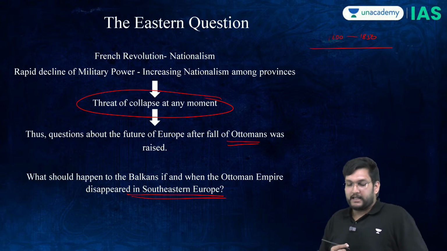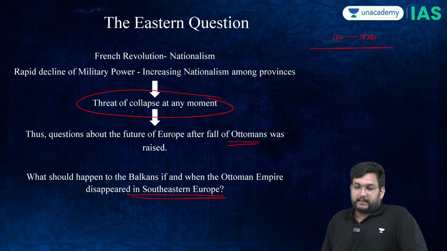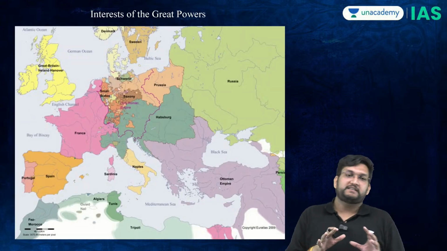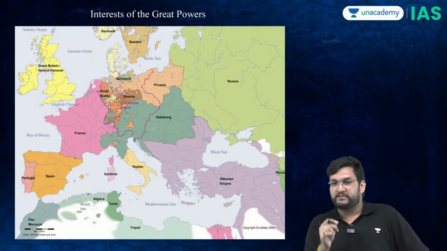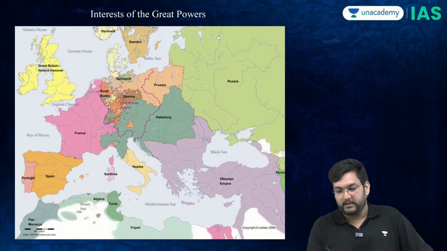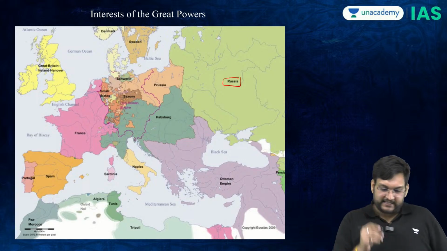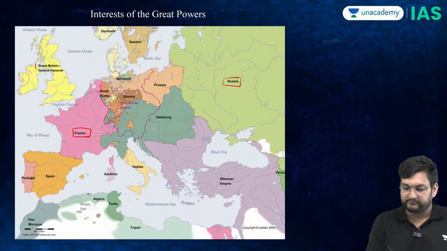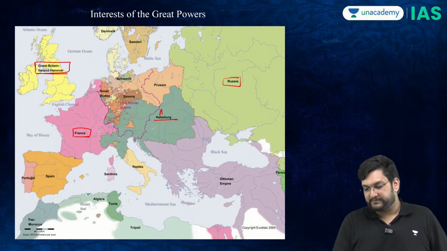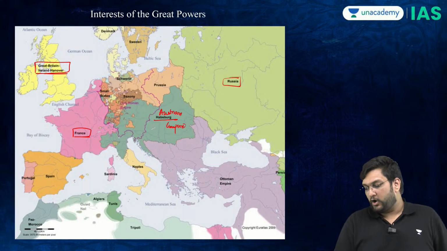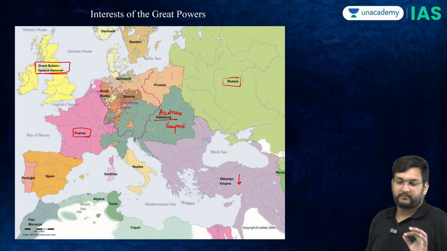Okay, perfect. Now, each of these powers has a vested interest. One is Russia, the other one is France, then Britain, and then the Habsburgian or the Austrian Empire. See, the Ottomans are declining.